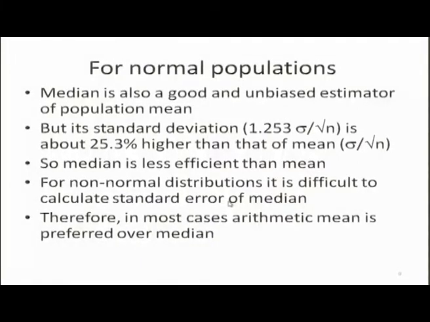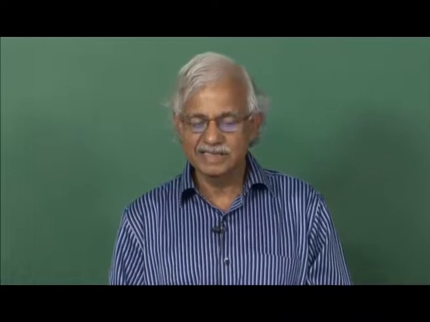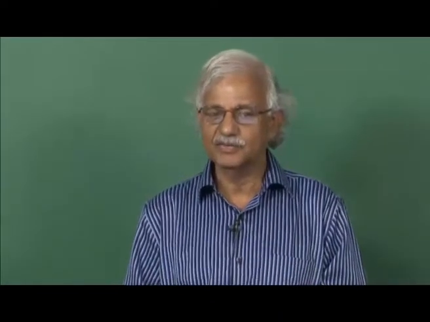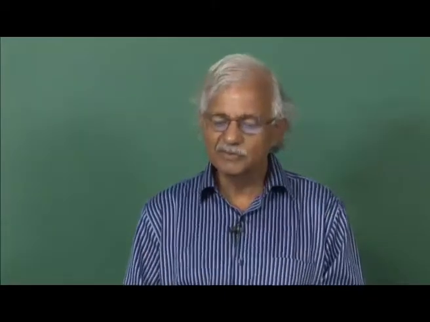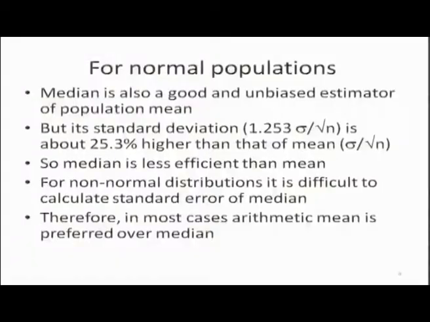For normal populations, or symmetrical populations in general, the median is also a good and unbiased estimator of the population mean, but its standard deviation is about 25.3% higher than that of the mean. What does it mean? It means that if you calculate the standard deviation of medians of all possible samples, that will be 25.3% higher. That will be a higher value than the same thing, the standard deviation of the mean.